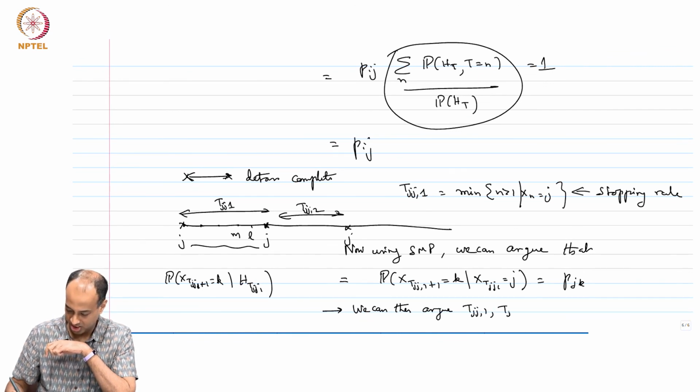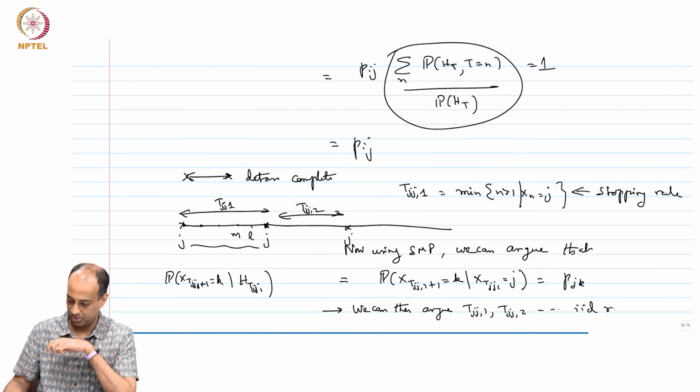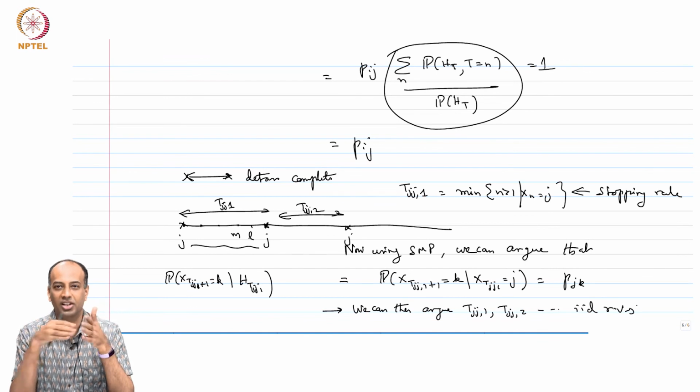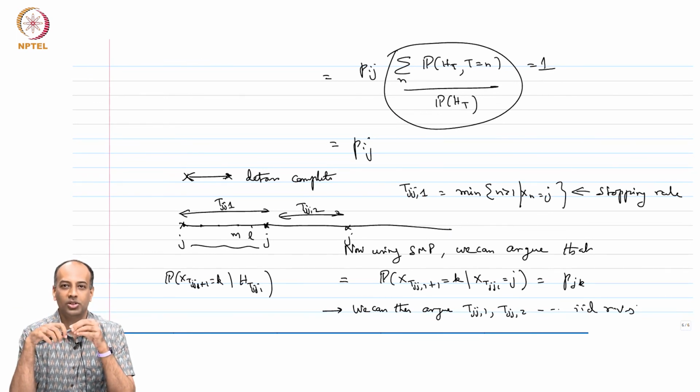that Tjj1, Tjj2, etc. are IID random variables if state j is recurrent, and then every return to j will be a renewal instant, and then you can happily apply all the tools we know from renewal theory: key renewal theorem, renewal reward theorem, everything can be applied. Strong law for renewal processes, elementary renewal theorem, all of this will apply, as long as state j is recurrent.